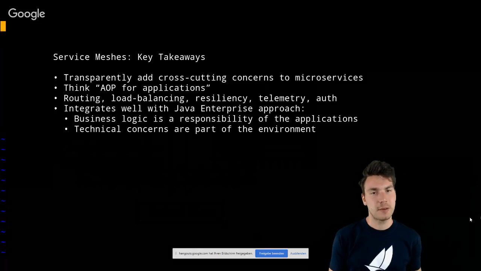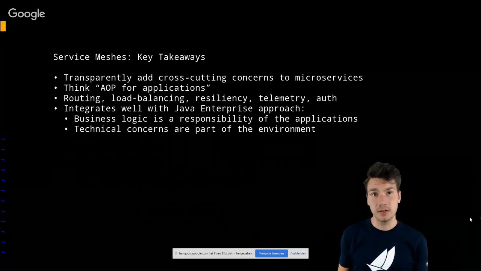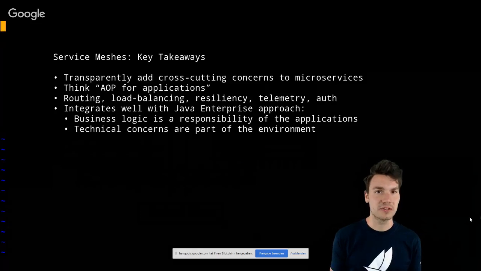And that means our business logic is being provided in the application, in the Java code, using the Java EE and Jakarta EE APIs. And everything else is then either being implemented by the application runtime, by the application container here, or being part of the environment. In this case, then, the Istio cluster and the Istio sidecar containers. So by doing so, we can actually focus on what we should focus on as developers, that is implementing business logic.